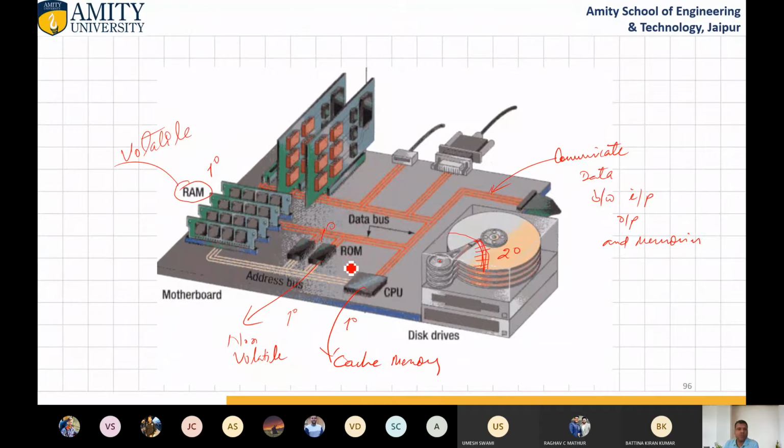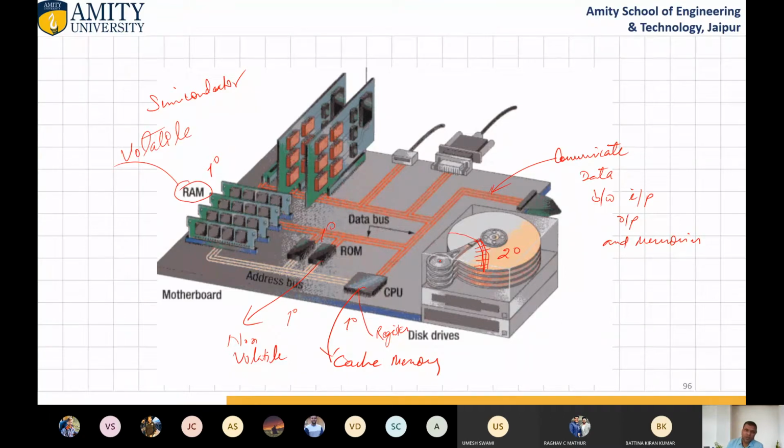And ROM is there. ROM is a special kind of memory that is known as read-only memory. Then inside the CPU, cache memory and registers. These are a special kind of memory. It is also inside that. ROM and RAM. RAM is here. RAM is also semiconductor memory, but it is volatile. Volatile means whenever power goes off, the content of this memory vanishes.